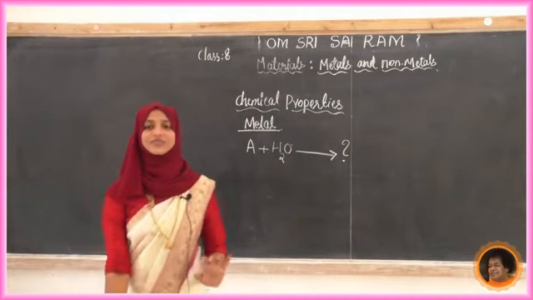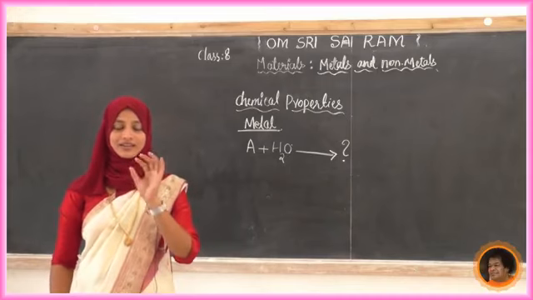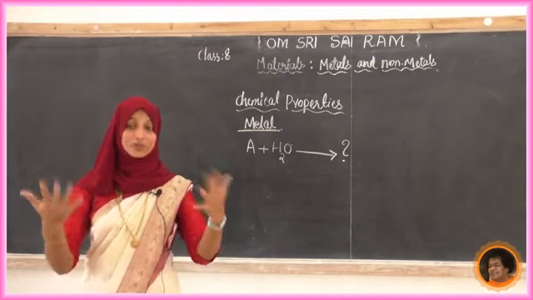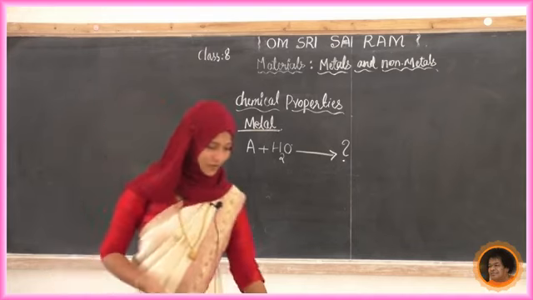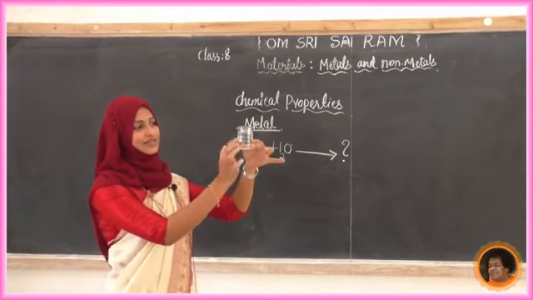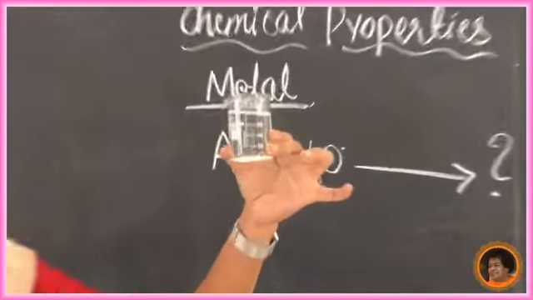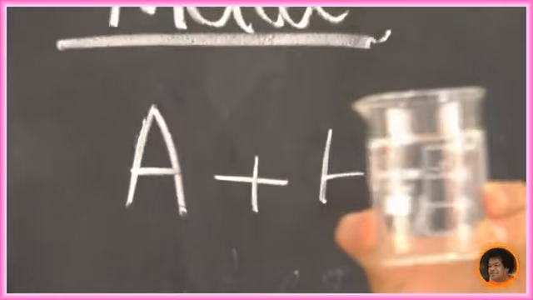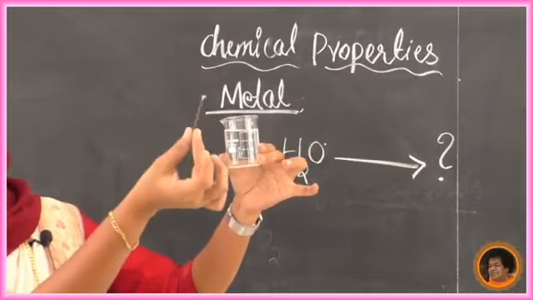First we will do an activity. Observe clearly and tell me after observation what happens. First I will take water in a beaker. This is a 100 ml beaker with water. Now see, this is an iron nail, you know.